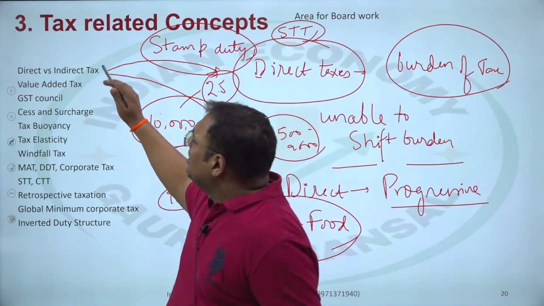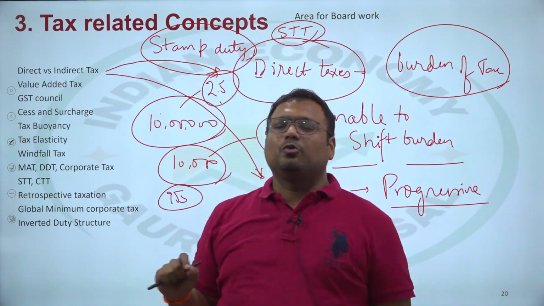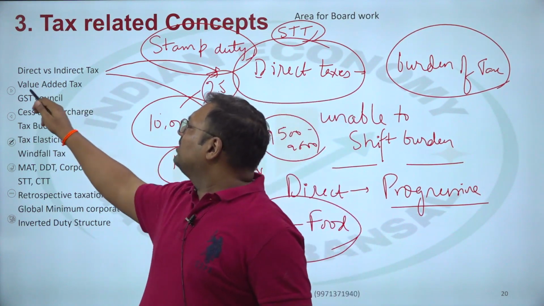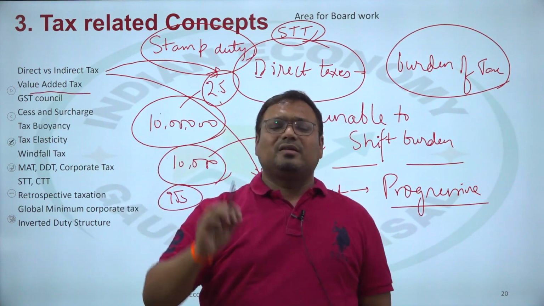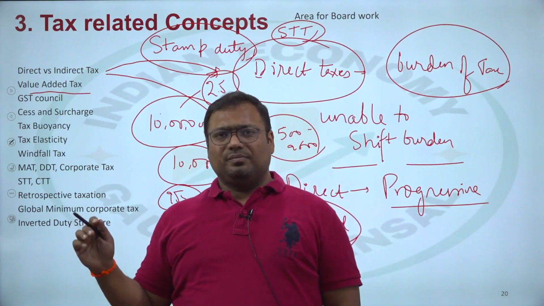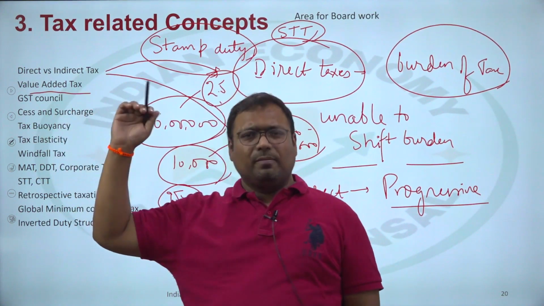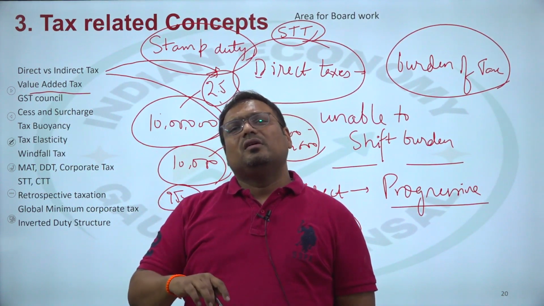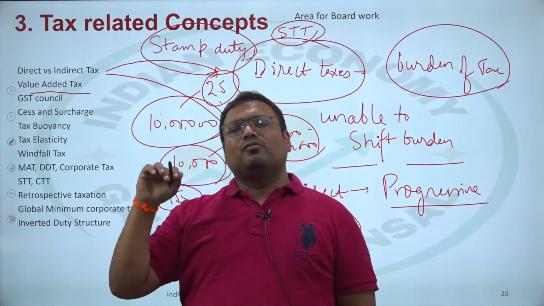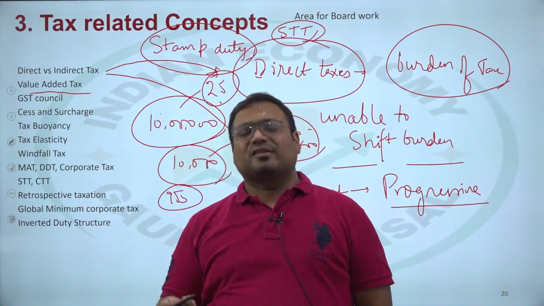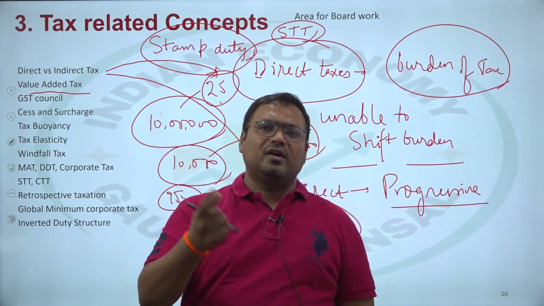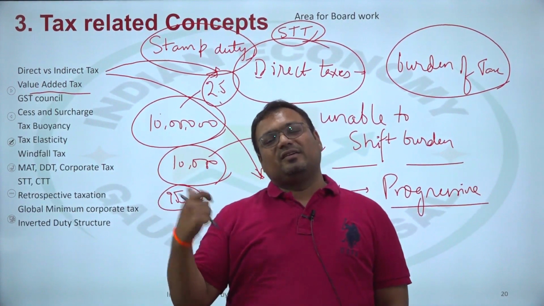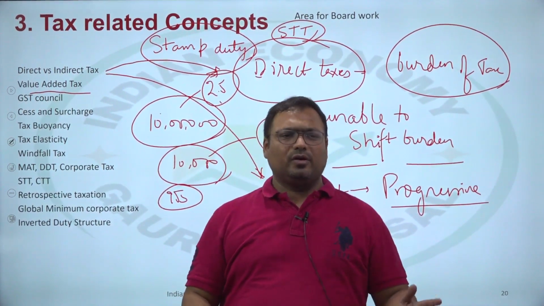Value added tax. Simply, I just want to add one thing to value added tax. I can't discuss the entire concept here. The value added tax is simply a tax system, used for indirect taxes by the way, where the entire tax collection works on the basis of input tax credit. Input tax credit is the fundamental feature of VAT. Okay, so how does VAT work?